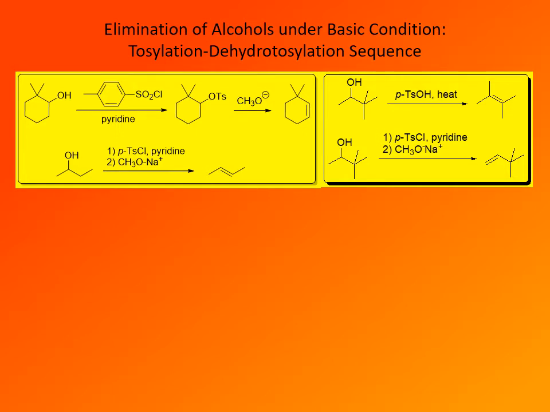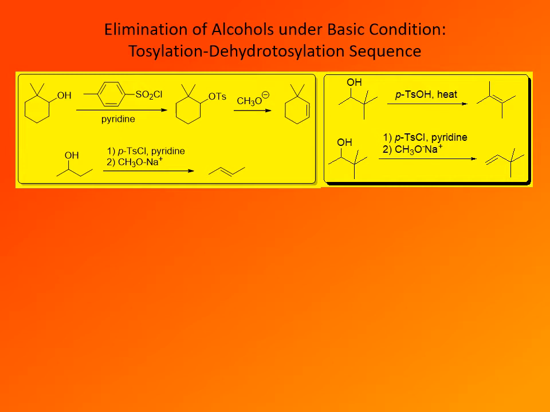Compare this with elimination under acidic conditions, and of course don't confuse the two. Make sure you don't confuse the reaction conditions. Note this reagent. This is para-toluene sulfonic acid. It's a very similar reagent, but this is actually an acid, and para-toluene sulfonic acid is sometimes used as a catalyst because it's soluble in organic solvents. So with heat, those are typical acidic conditions.